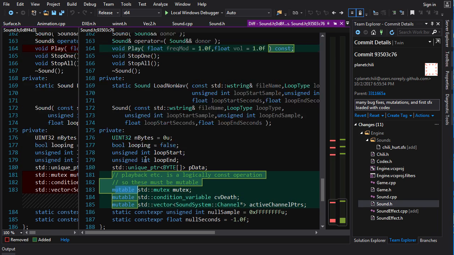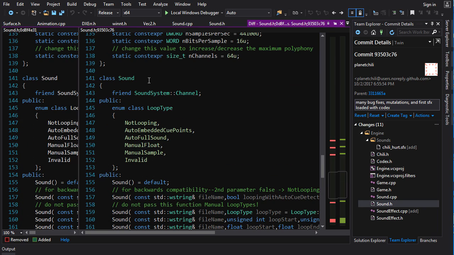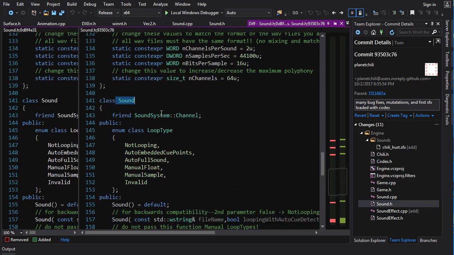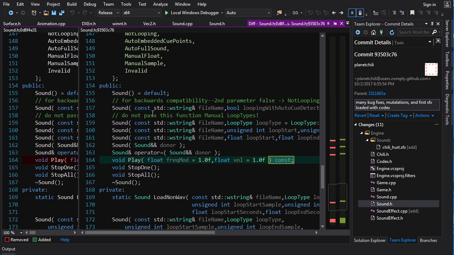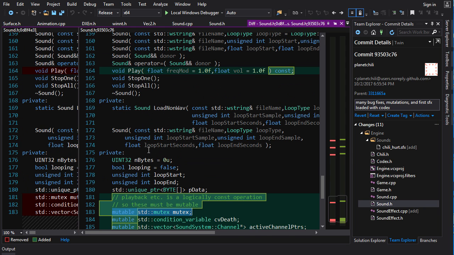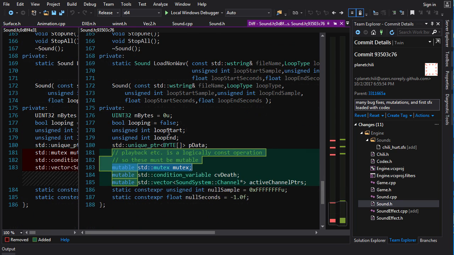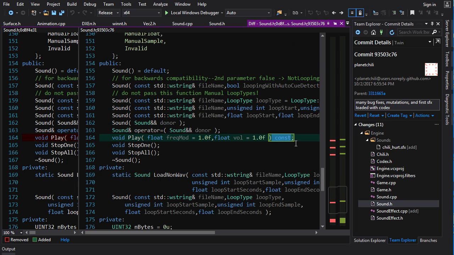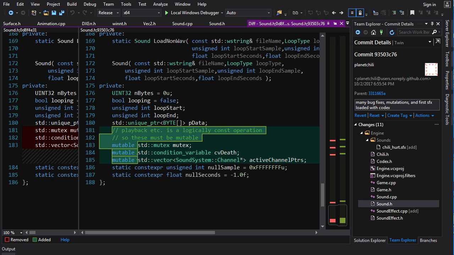In this sound class, I don't want to get too deep into the details of sound. If you're really interested, you can look into my old videos on XAudio2, because I describe all of this in those old videos. Just beware that they're very long and very detailed. But anyways, there are things in here for multi-threading like mutex, and these are going to be changed when we call play. So in order to be able to make play a const function, we have got to label these things that are going to change.